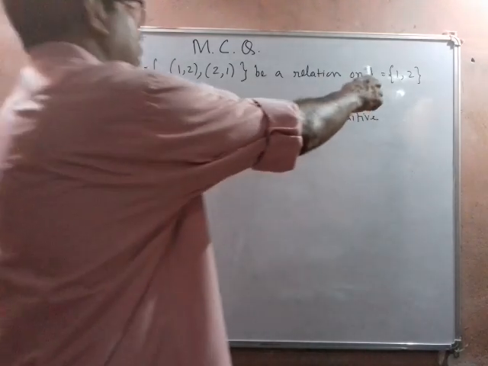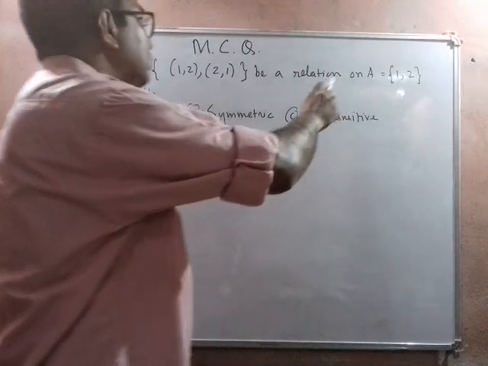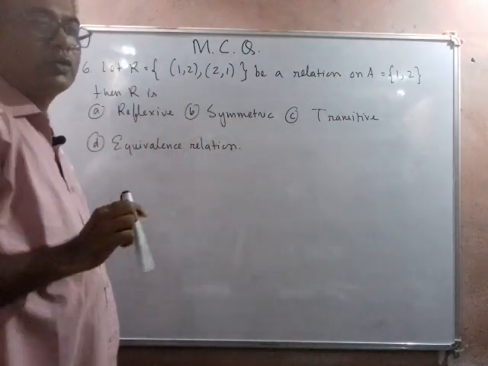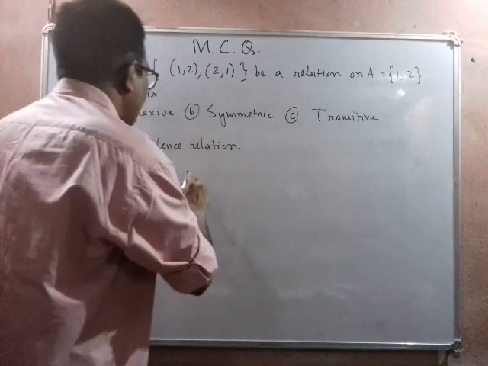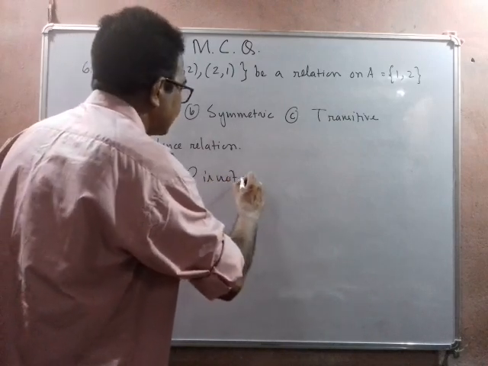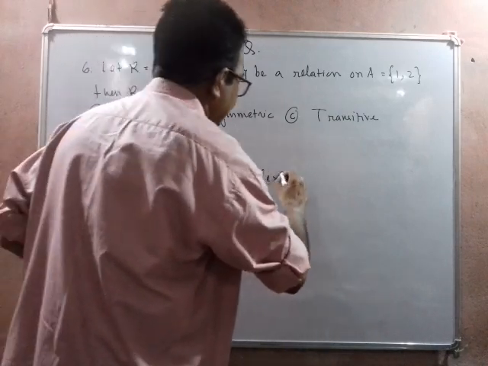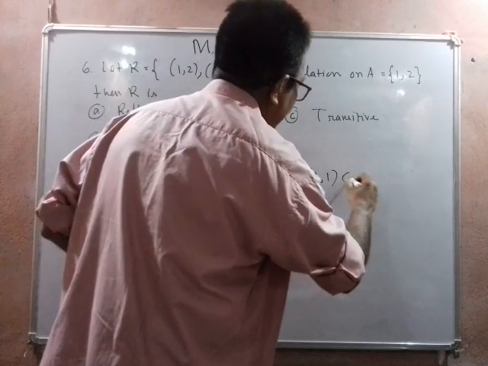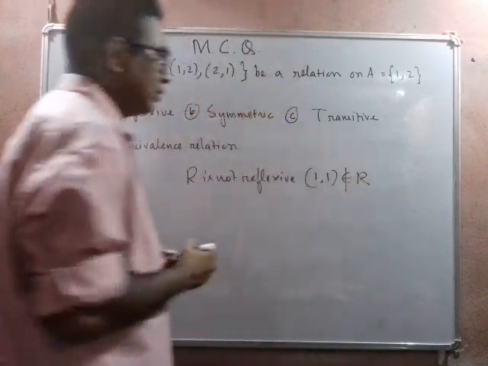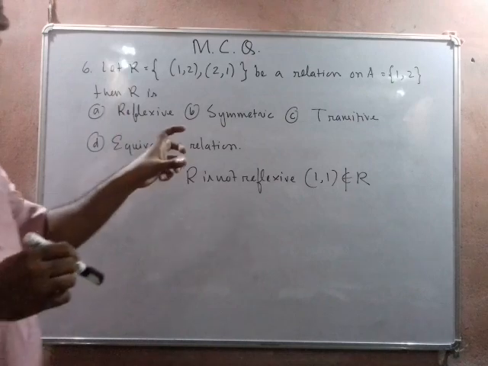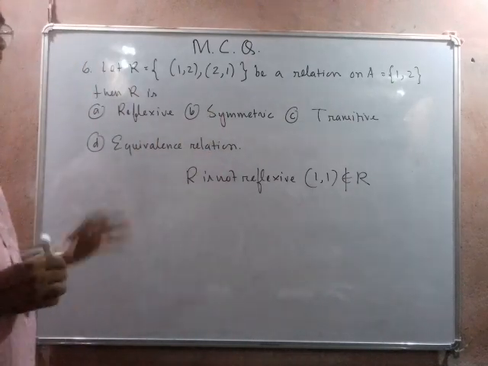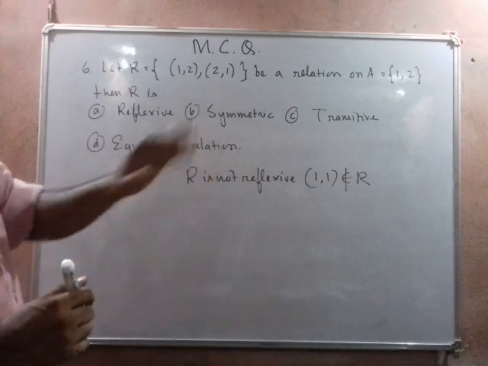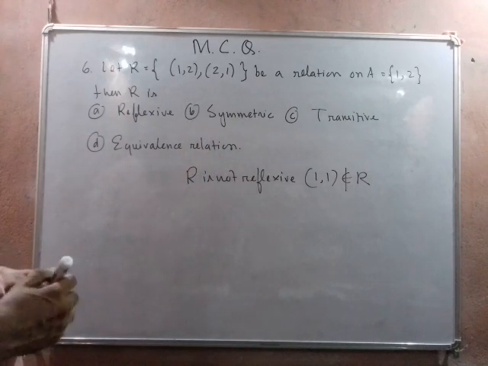A contains 1, 2, but here (2, 2) is not present. So it is not reflexive. Clearly R is not reflexive, because (2, 2) does not belong to R. Only one element is sufficient. If you are able to find at least one counterexample where the condition is not satisfied, then it is okay. So R is not reflexive.